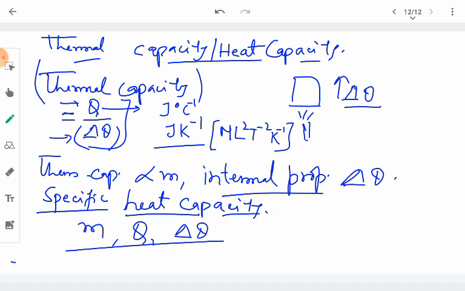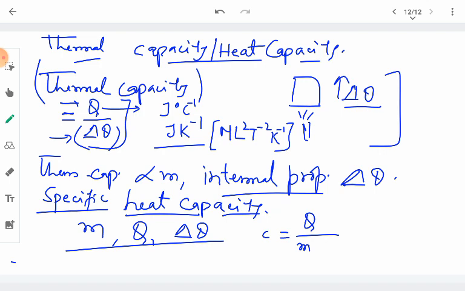Then specific heat capacity, which we represent by small c, will be given by the amount of heat required for raising the temperature of 1 unit mass of the substance. Now we are not raising the temperature of the whole mass of the substance, but 1 unit mass of the substance.